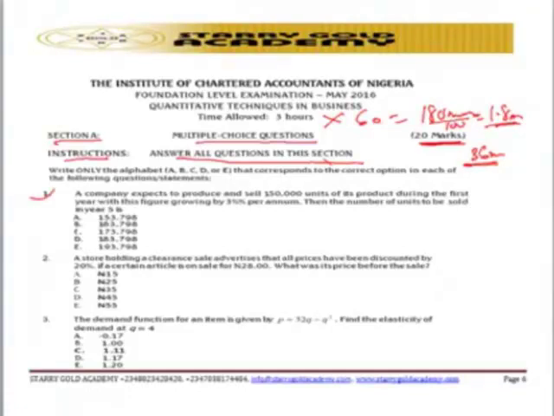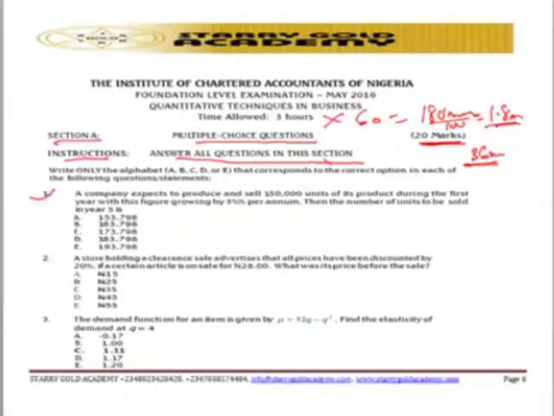So question number one asks you that a company expects to produce and sell 150,000 units of its product during the first year, with this figure growing by 3% per annum. So then the number of units to be sold in year 5 is what? What you need to do there is that this can be used just like in the AP, GP aspect. So you need to calculate it.